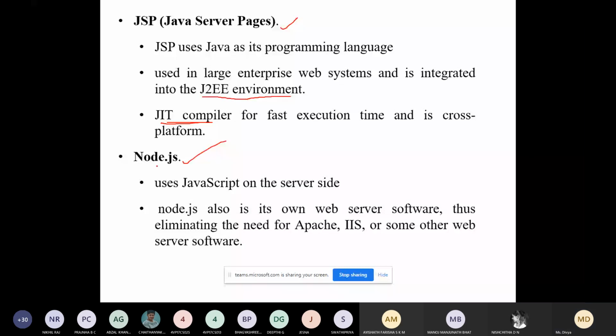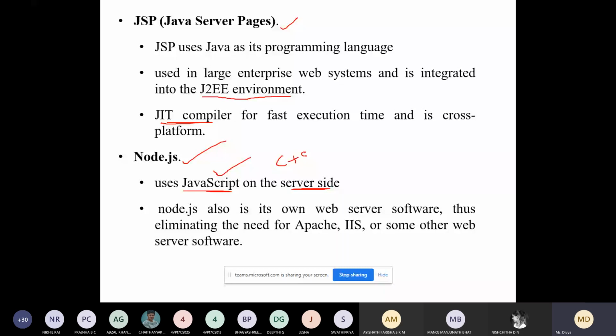In Node.js, we will be using JavaScript. It is an advanced topic in JavaScript, which is used for server-side connections. JavaScript we call a client plus server-side scripting language. It is not simply a client-side scripting language.